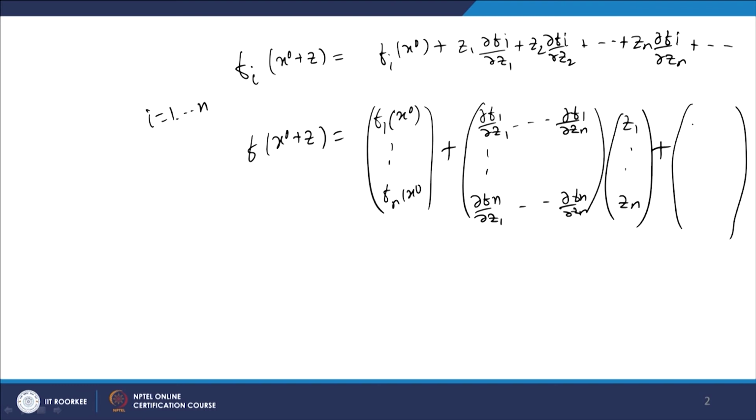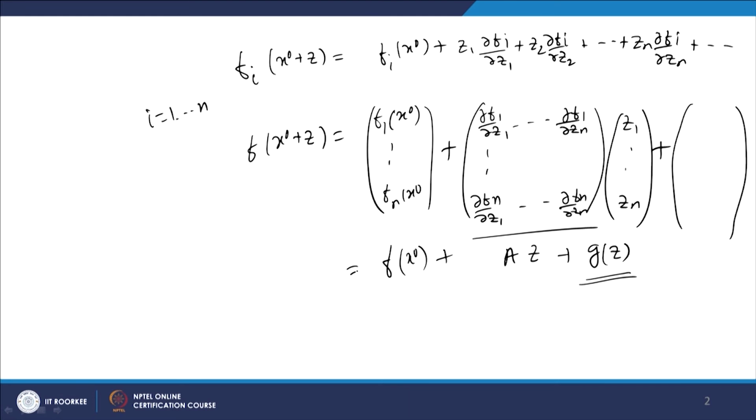Now, higher order term means involving the square terms of z1, z2 and zn's and multiples of these. So, g z will be containing polynomials in terms of zi's of degree more than 2 here. This is your f of x naught, this matrix we denote as A, and this is z, plus whatever is left is your g z here. Now, g z contains polynomial terms in z1 to zn of degree 2 or more.